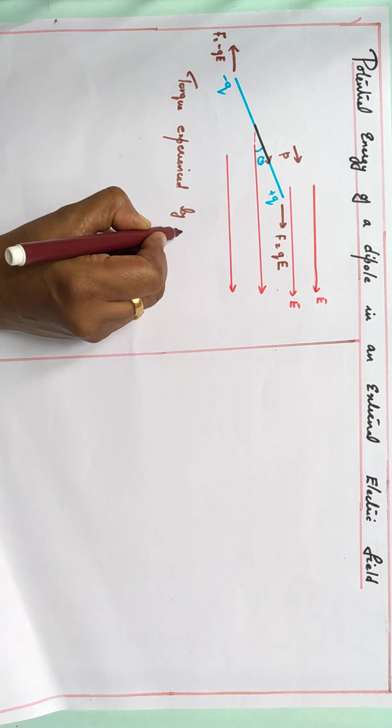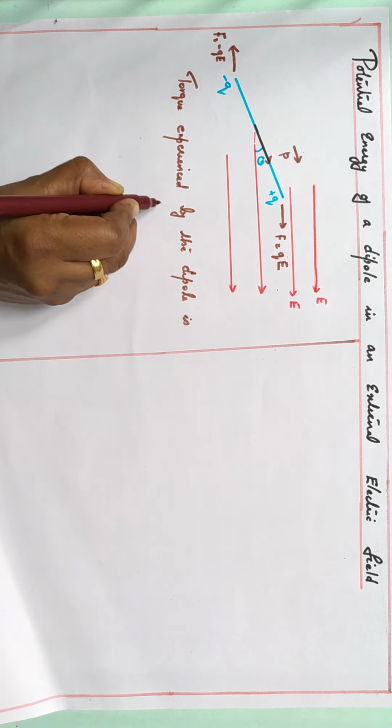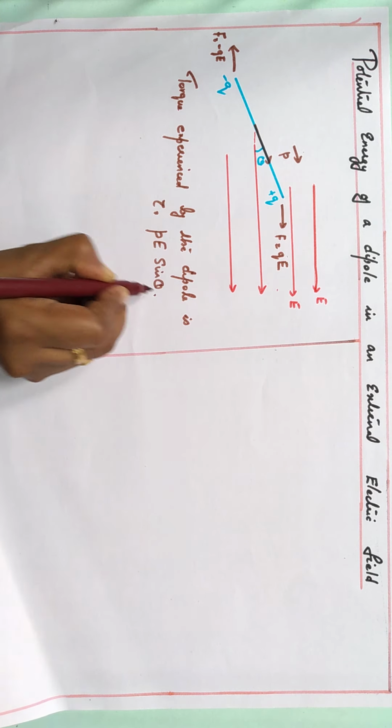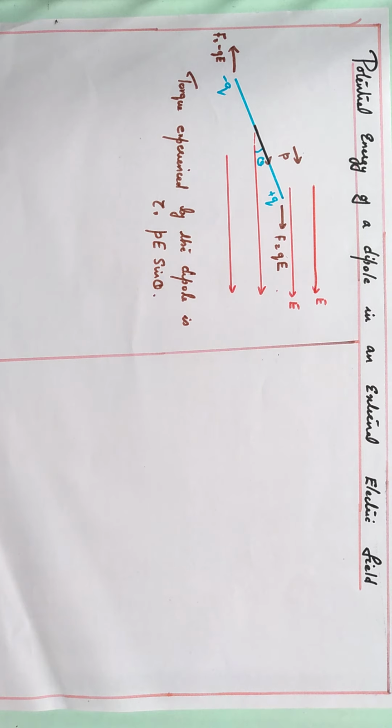Torque experienced by the dipole is tau equals PE sin theta. In the last chapter we studied the derivation of the formula for torque. So the torque experienced by the dipole placed in external electric field E is given by tau equals PE sin theta.